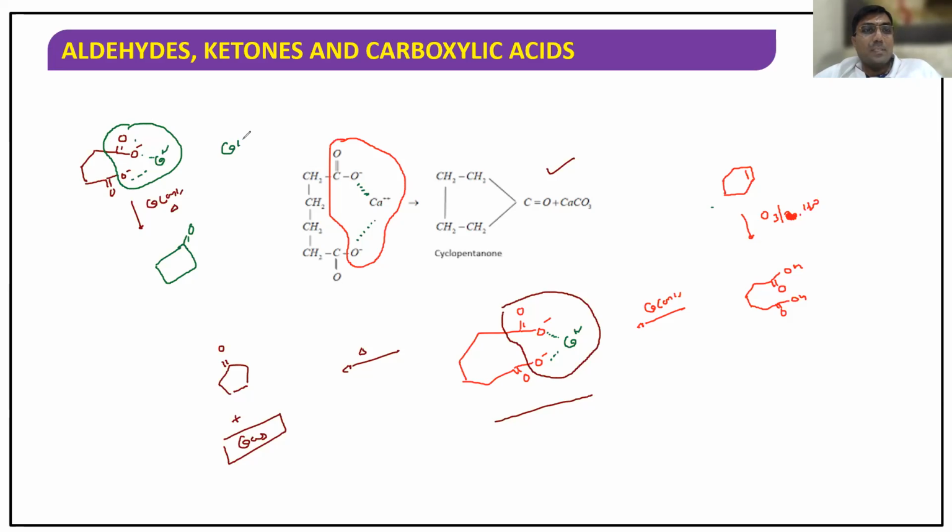Here, one carbon is lost as CaCO3. One carbon is here. How many carbons are remaining? Four. So it forms a four-member ring. Understood, sir. This is the perfection of the first preparation. You complete the first preparation at a proper competitive level. Any doubts, students, please let me know. The examiner will give a salt, listen carefully, and he will treat it with calcium hydroxide, a base, and heat. That gives an aldehyde or a ketone.